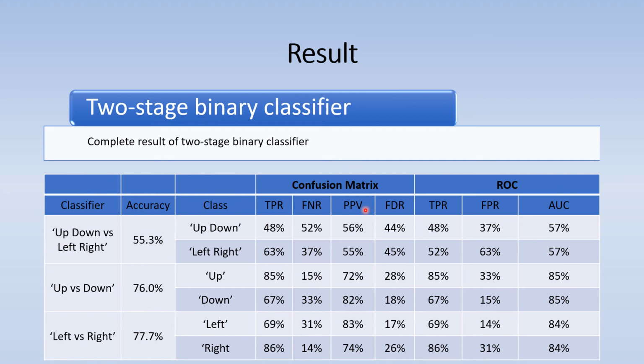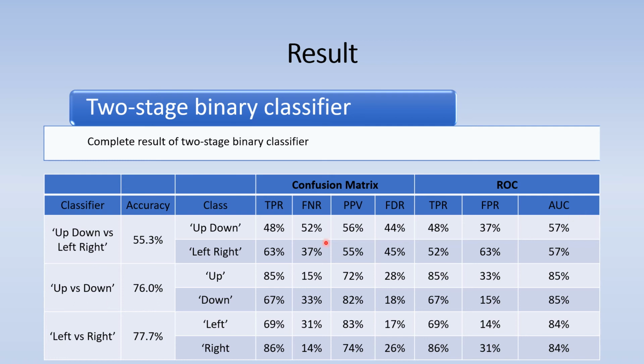The positive predictive value, PPV, is the rate of predicted class predicting its own class correctly. The false discovery rate, FDR, is the rate of predicted class predicted in other class. The false positive rate, FPR, is the rate of class getting predicted correctly by other predicted class. The area under curve, AUC, is the quality of the classifier.